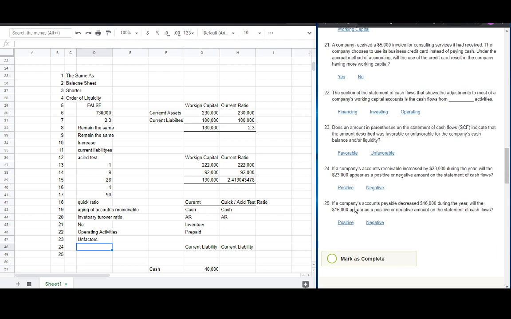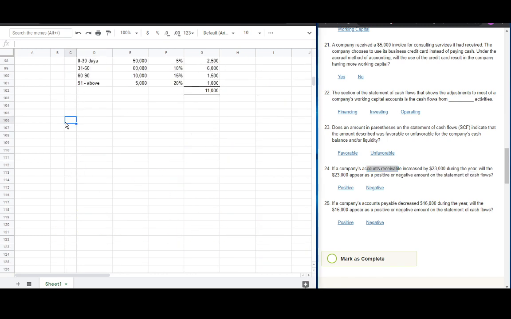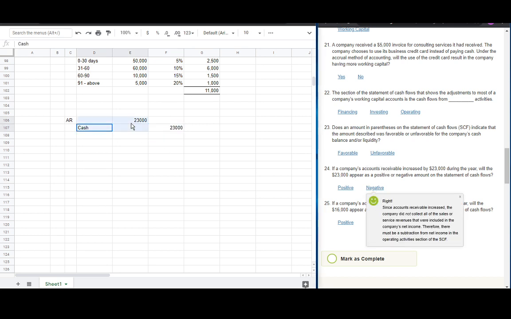And so number 24, a company's accounts receivable increased by 23,000 during the year. So is the amount positive or negative to cash flow? Accounts receivable increase. In our journal entry, accounts receivable of 23 is partnered by cash of 23. And so it is a negative amount since cash is going out.